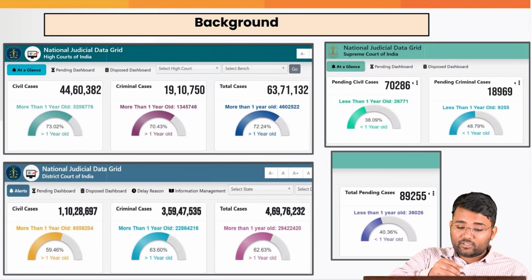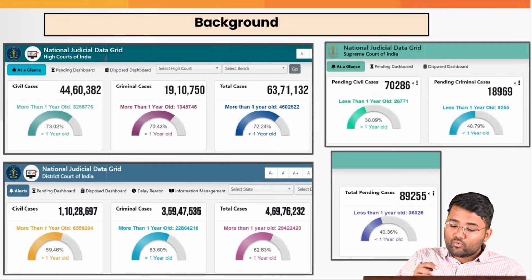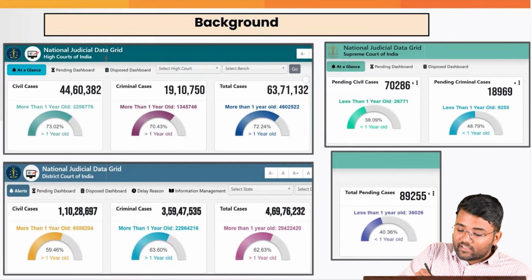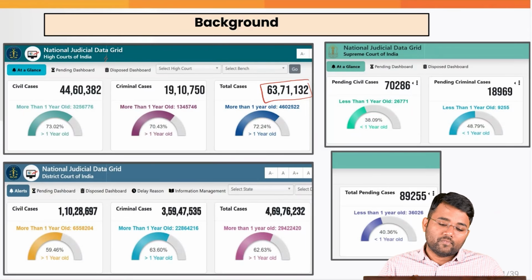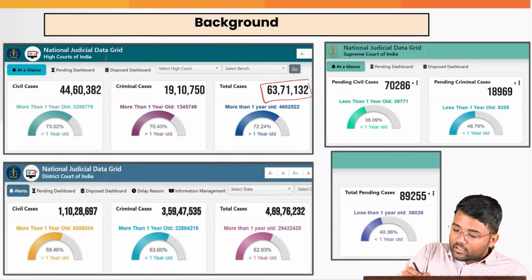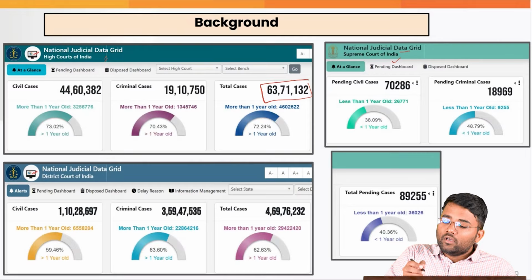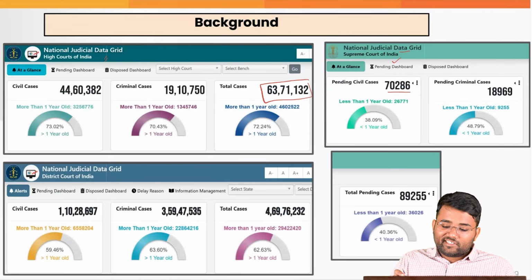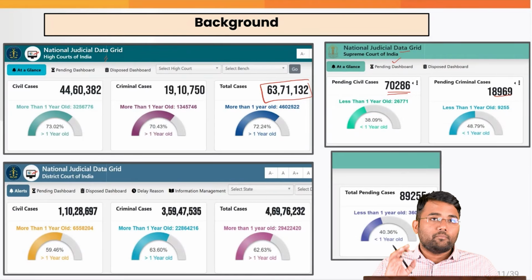For example, as per the National Judicial Data Grid, for the High Courts, there are more than 63,71,132 cases pending across different High Courts. Similarly, for the Supreme Court of India, there are more than 70,286 civil cases and more than 18,969 criminal cases.